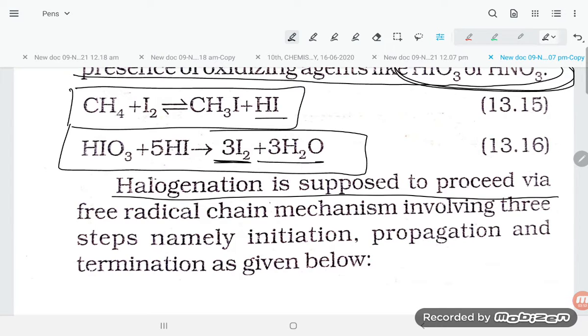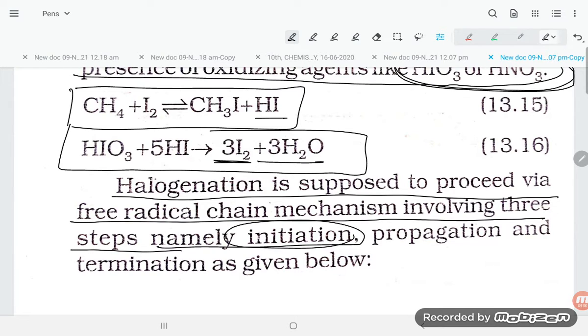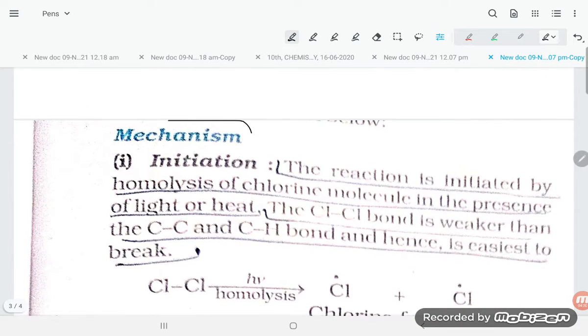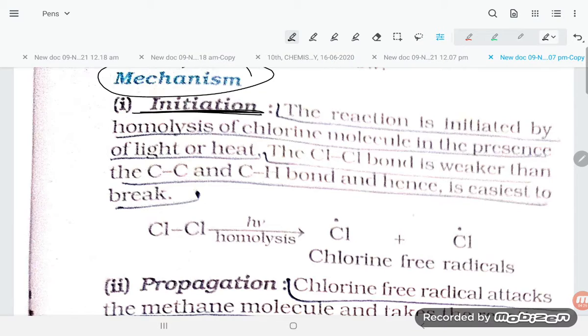Halogenation is supposed to proceed by a free radical chain mechanism involving 3 steps, namely initiation, propagation and termination. So halogenation is a substitution reaction involving the free radical mechanism in 3 steps: chain initiation, chain propagation and chain termination. If you talk about the mechanism, this is the initiation step. So what is initiation, students?